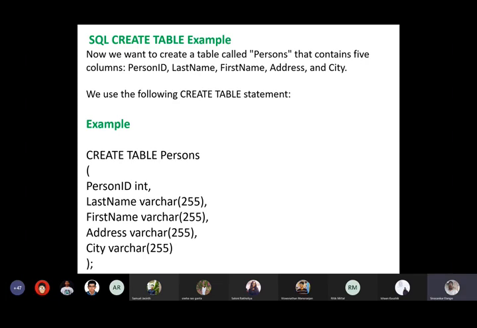So you can create a similar table, right? Create table students. Student ID is going to be int. Name is going to be varchar 255. Again, age is going to be int data type, right? Then you may have like address varchar 255 and so on, right? So this is a simple example to create a table under a database.